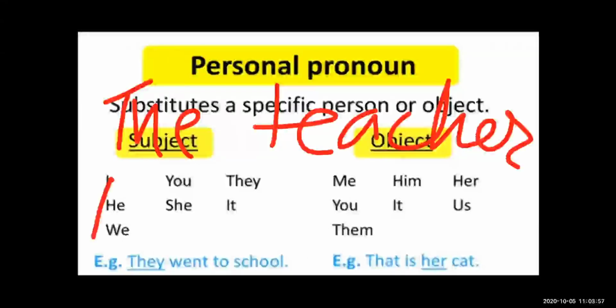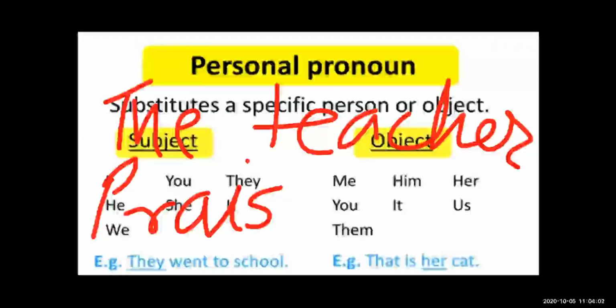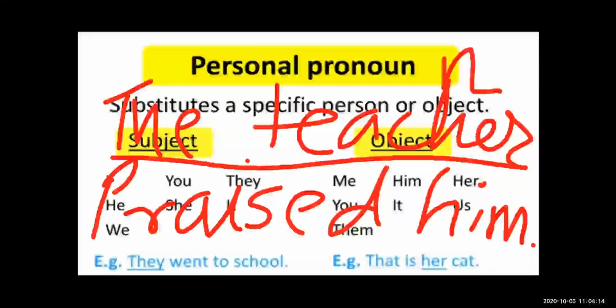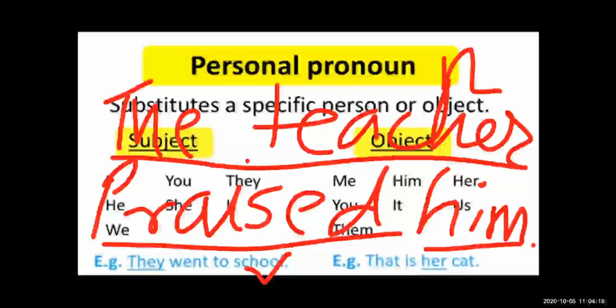The teacher praised him. Okay, so see in the sentence, the teacher praised him. The teacher is a noun, praised is a verb, and him is the object. So see students, here, him. Yes, you can see him here, and it's an objective pronoun.